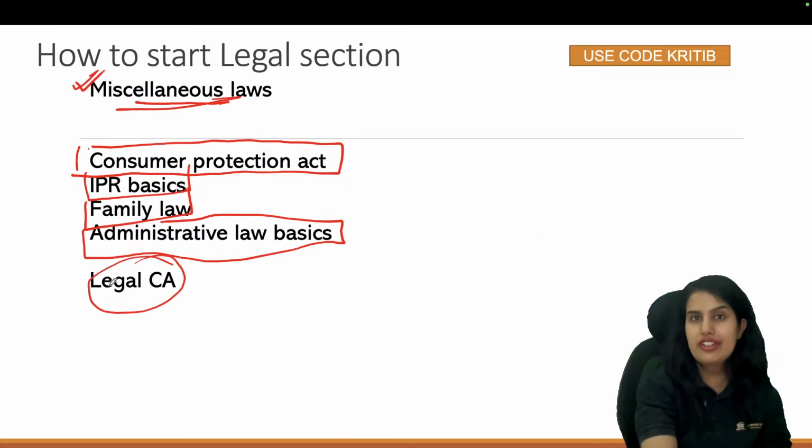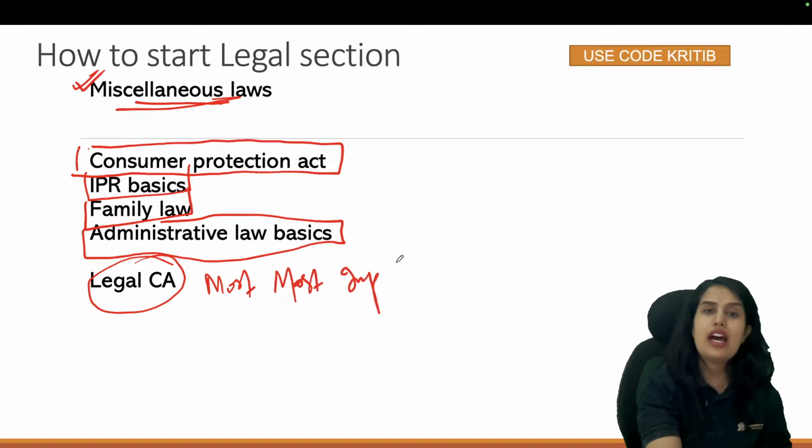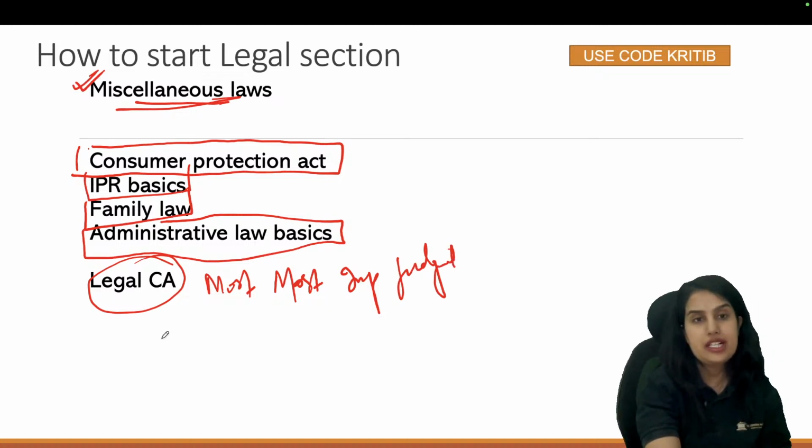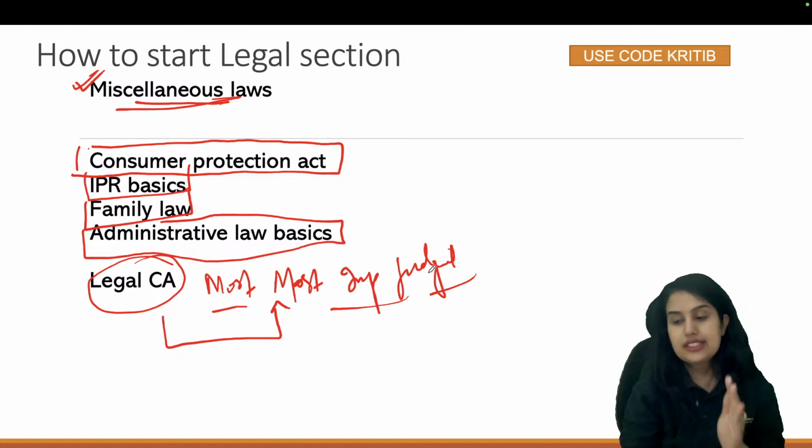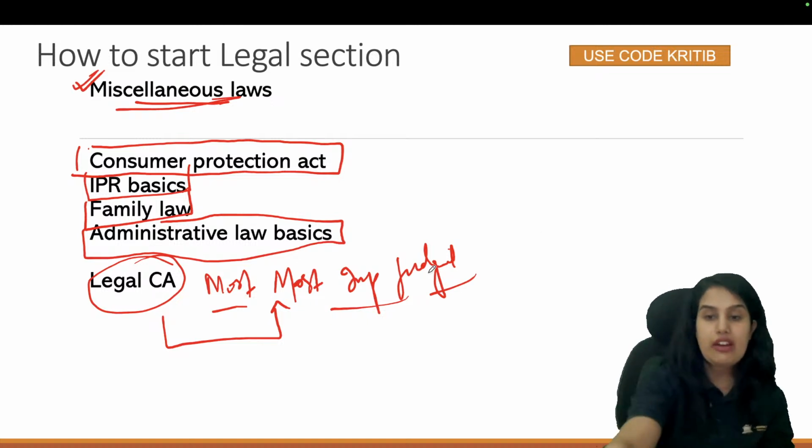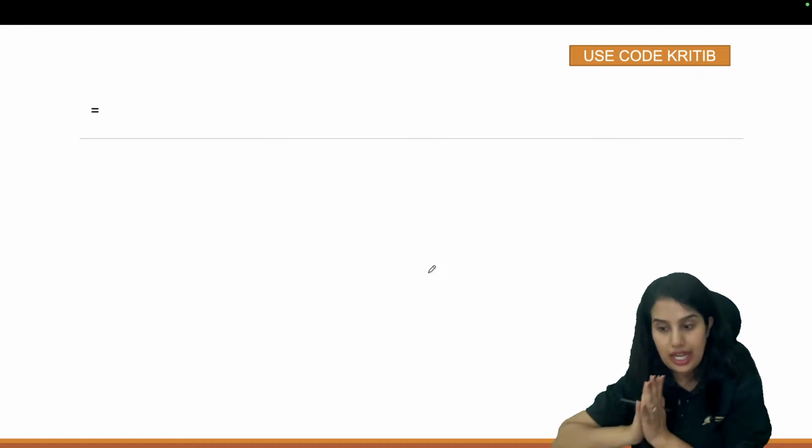Now legal current affairs does not mean that you have to study as much as you study current affairs. Only the most important Supreme Court judgments, most important new laws that have come into existence will be our legal CA that will be covered with your CA itself. So these are going to be the topics we have to study in legal reasoning section, guys.